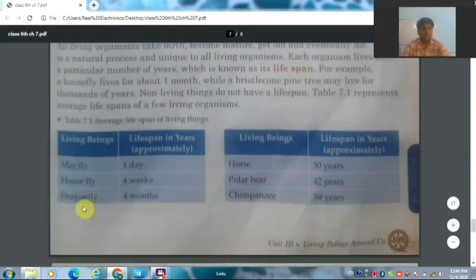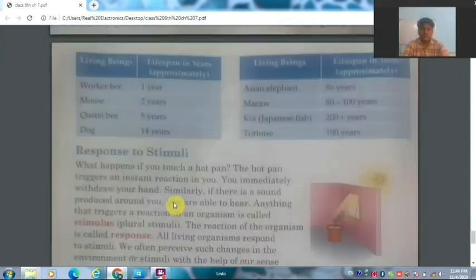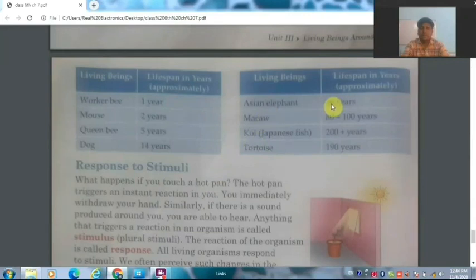Now in the following table you can see the lifespan of different animals, which is very varying. Like a mayfly can live only for a single day, but a chimpanzee can live for 59 years. Some more examples are here, like an Asian elephant can live for 86 years, a tortoise can live for 190 years.